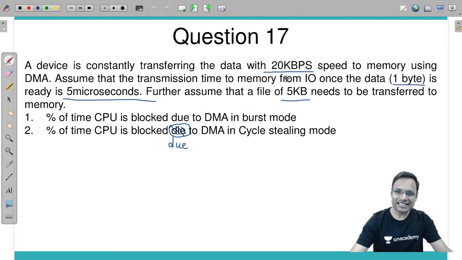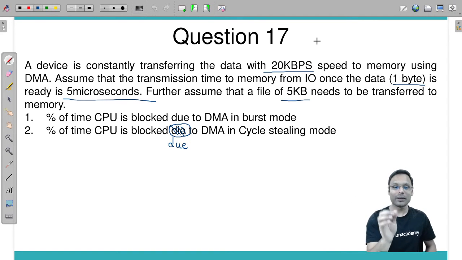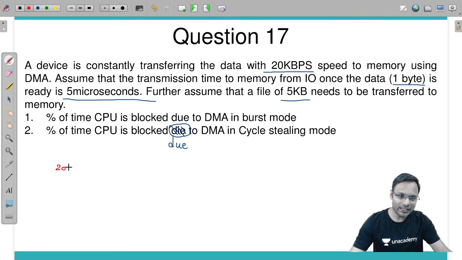First of all, let's calculate how much time this device takes to prepare 1 byte of data based on this speed. Based on this, I can say 20 kilobytes of data can be prepared in how much time?